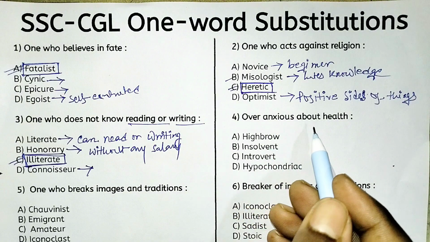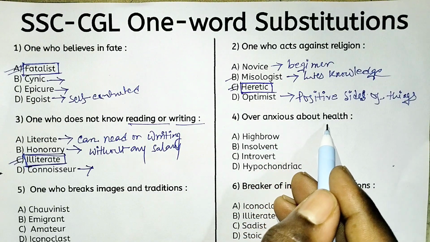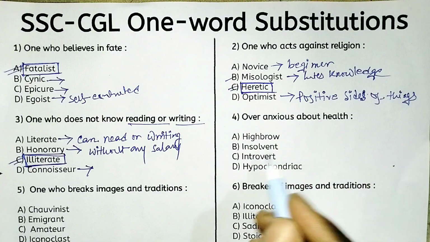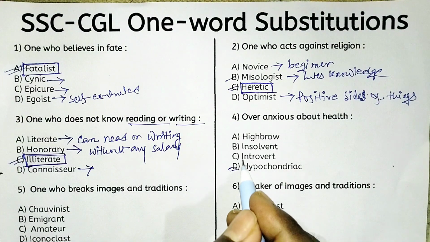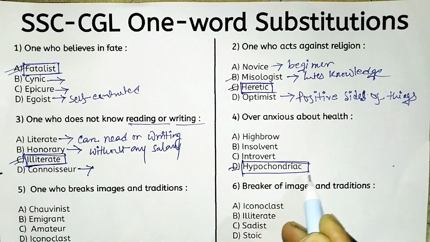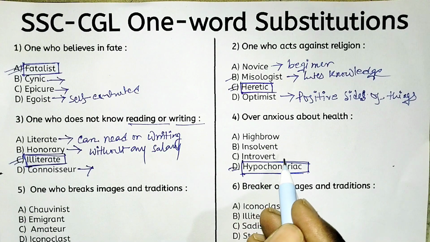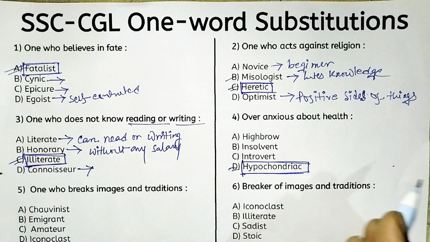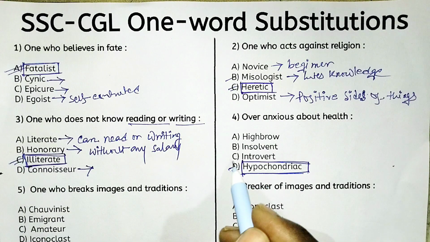Next, over anxious about health. So over anxious about health means option D, that is hypochondriac. Actually a hypochondriac person always worries about being sick. Okay, so he is very concerned about his health.